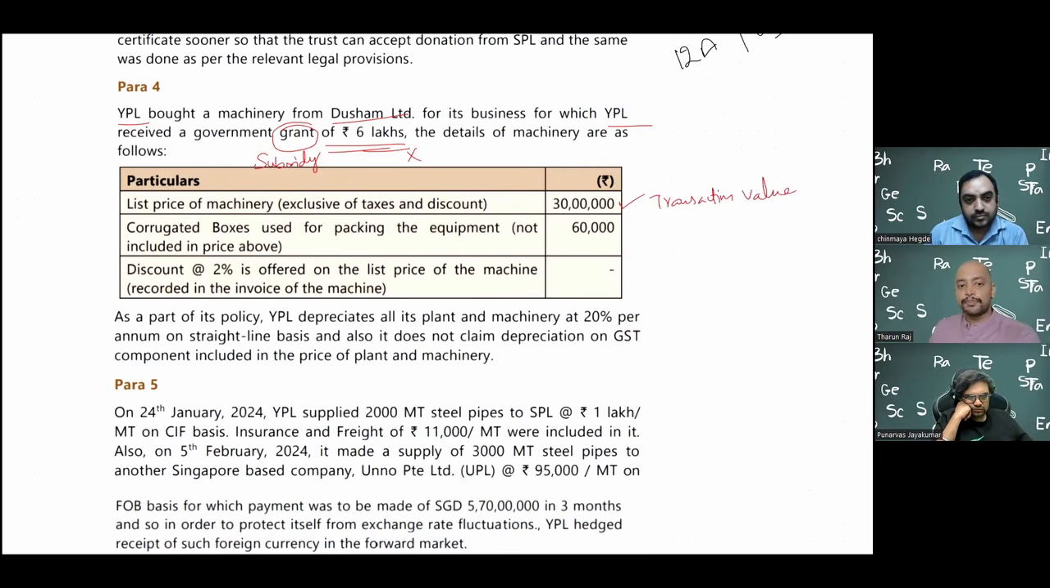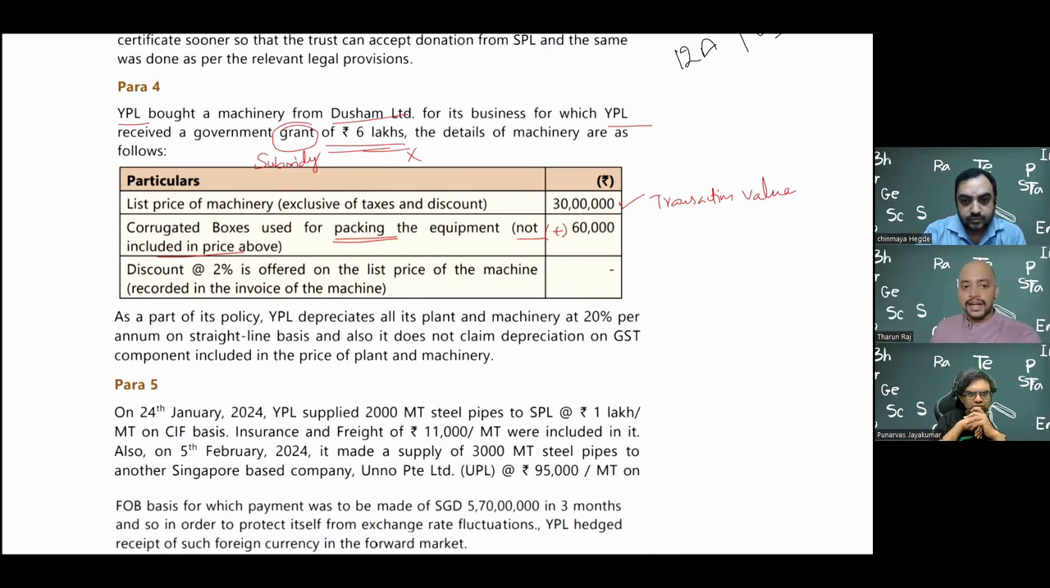Corrugated boxes used for packing the equipment. So usually packing expenses are incidental expenses. Incidental expenses should always be included in the value. And moreover, it is incurred before delivery of the goods. So definitely this should form part of the value for payment of GST. But in the given price, it is not included. So we need to add this 60,000.